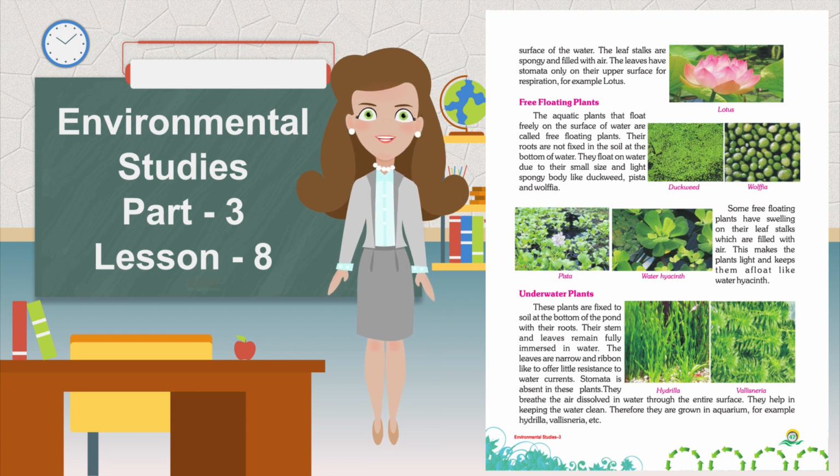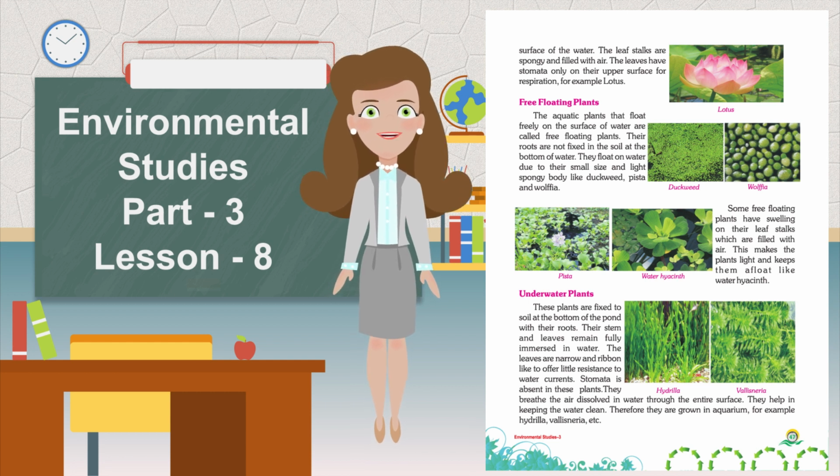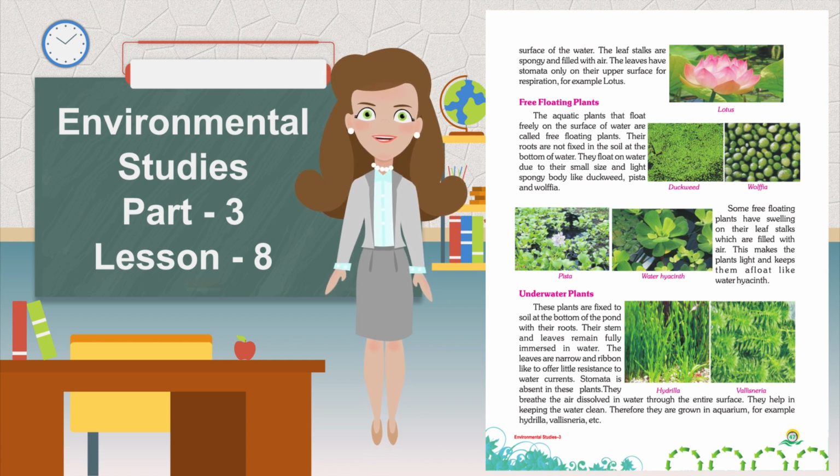For example, lotus. Free-floating plants. The aquatic plants that float freely on the surface of water are called free-floating plants. Their roots are not fixed in the soil at the bottom of water.